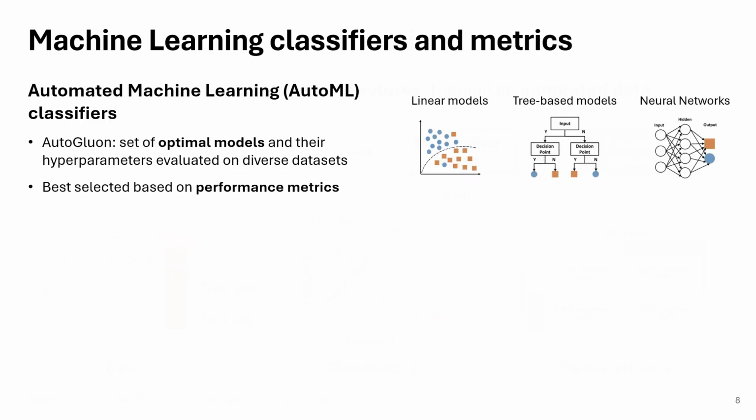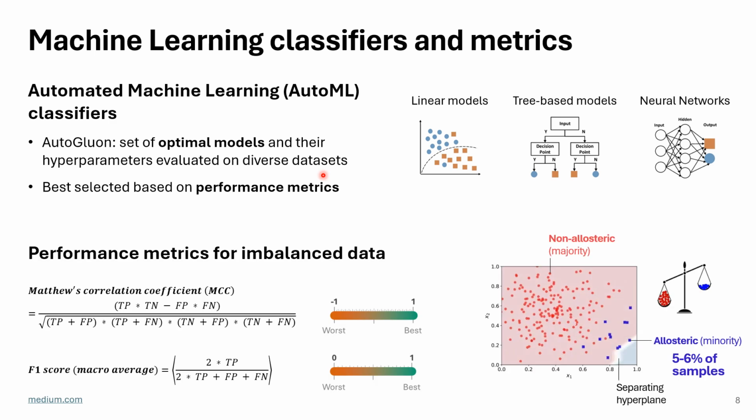And specifically for this project, I use automated machine learning, AutoGluon, which allows to quickly train multiple models with optimal hyperparameters to select the best. And in particular for this data, allosteric site residues in the protein or allosteric pockets are just a very small number with respect to the number of residues or pockets that are non-allosteric, so we have a high imbalance in the data, and we use these two metrics, MCC and F1 score, to appropriately account for that during training.